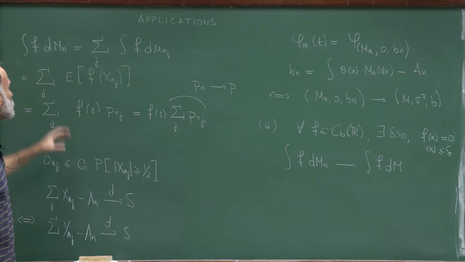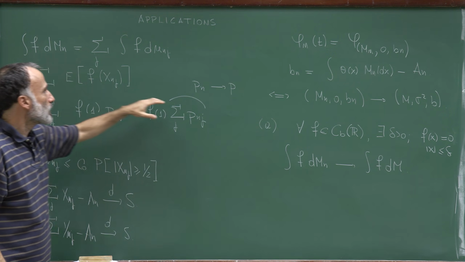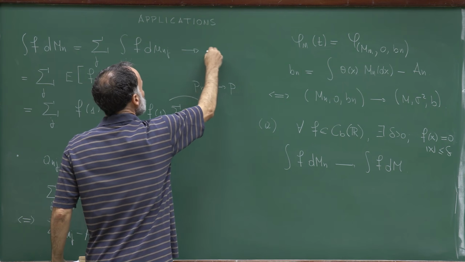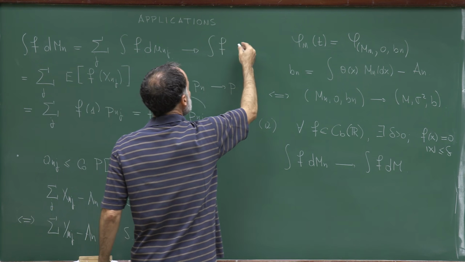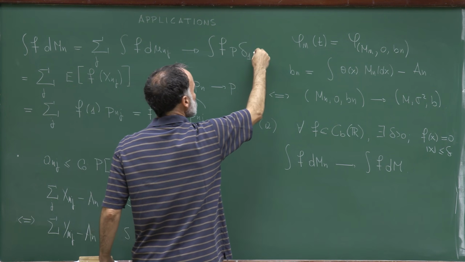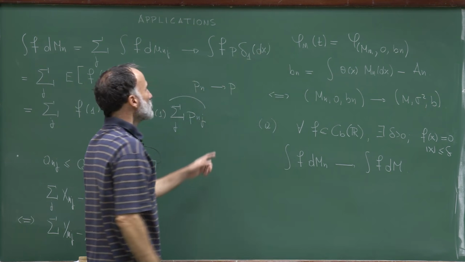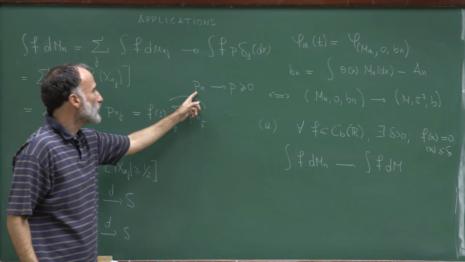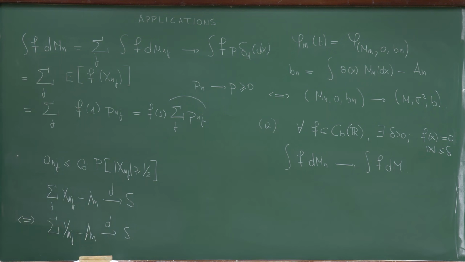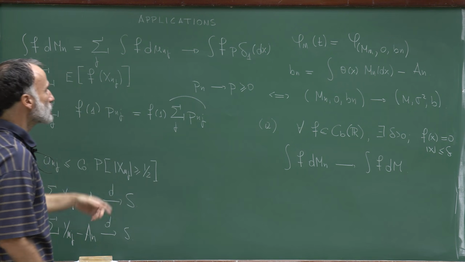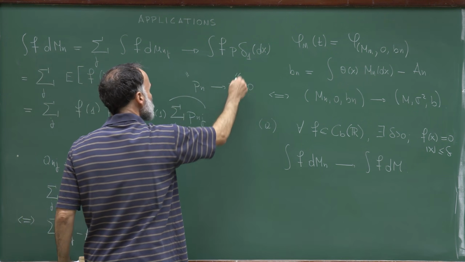So if P_n doesn't converge, this integral will not converge, and if P_n converges, this integral converges to the integral of f with respect to a measure, which is the Dirac measure concentrated on 1, multiplied by p, which is the limit. Since P_n is non-negative, this limit is a non-negative real number. So this expression converges to this one if and only if P_n converges to p. So I need to add this assumption to my set of assumptions.